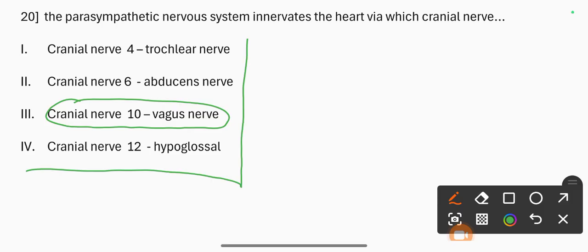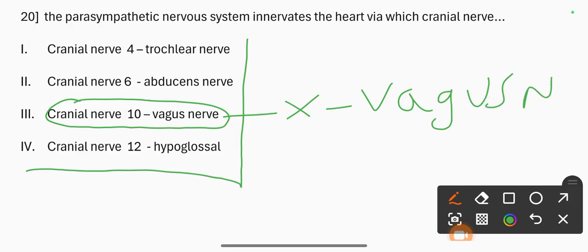Historically it was called the pneumogastric nerve.